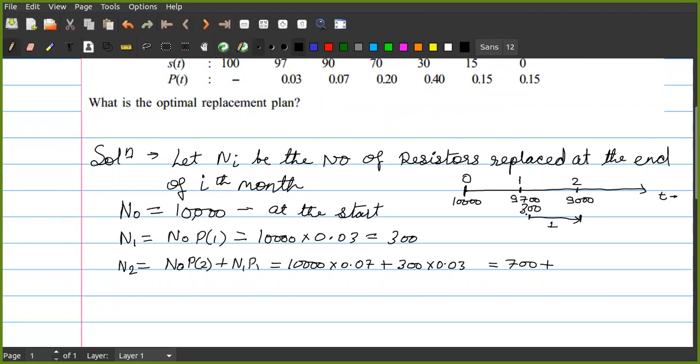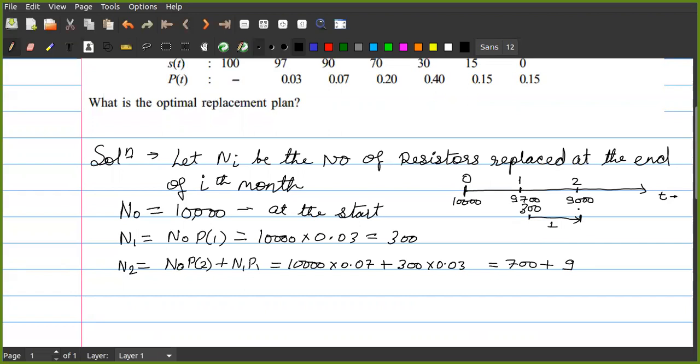1 month. So out of these 300 components, again after 1 month, the probability is 0.03. Multiplying 300 by 0.03 gives 9, so again 9 components may fail.